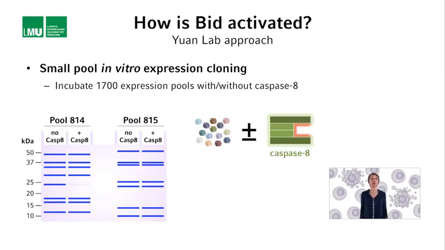Caspase 8 dependent cleavage would result in the disappearance of the uncleaved full-length protein and potentially the appearance of its cleavage products in the reaction with caspase 8, but not in the reaction without caspase 8.